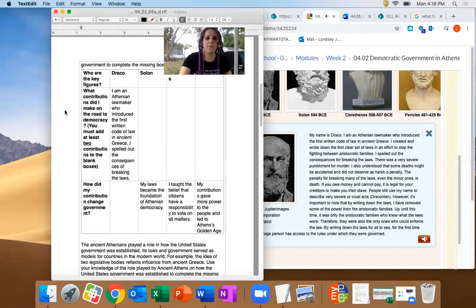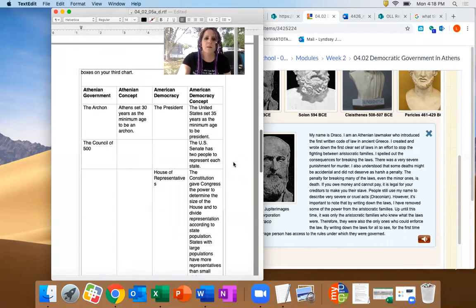Okay, so if you see here, for each one of these figures, there's a section. What contributions did I make on the road to democracy? So you're going to name 2 things for each person for full credit that talks about what they contributed. And then how did my contribution change government? Like, how did it change laws? How did it change any way that the government is working?